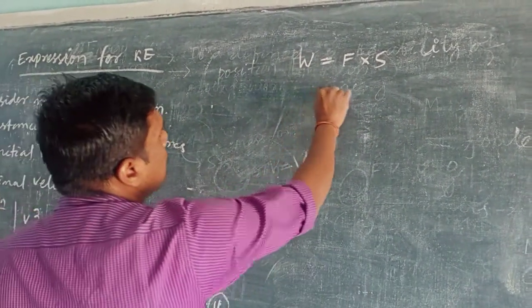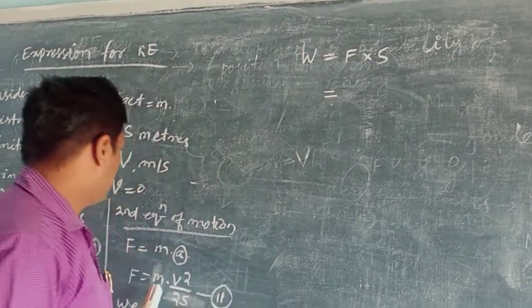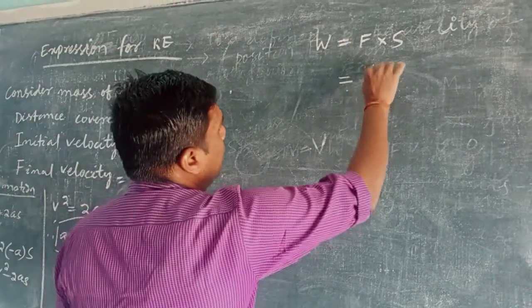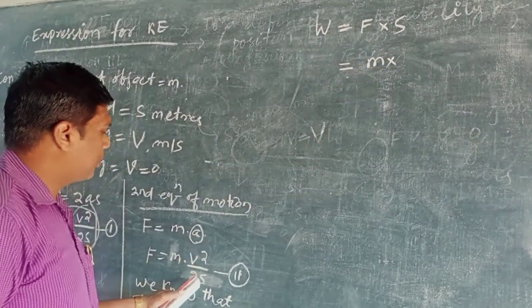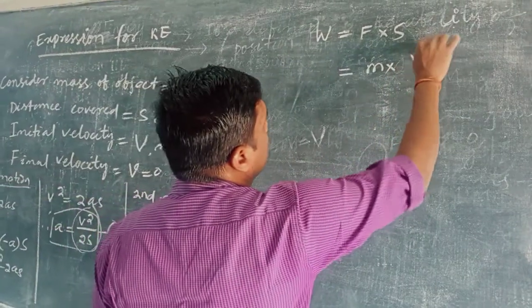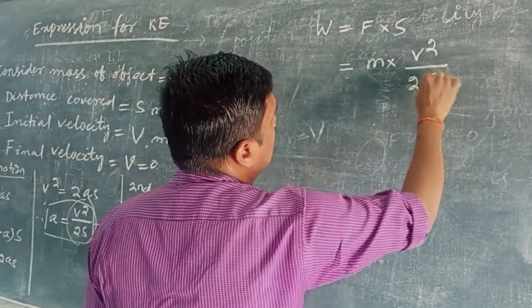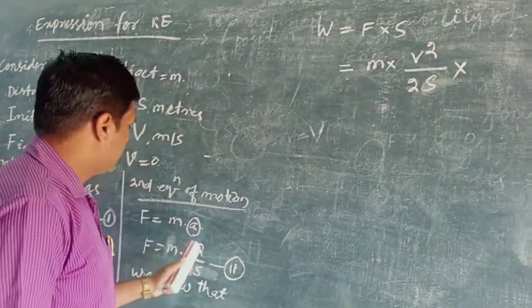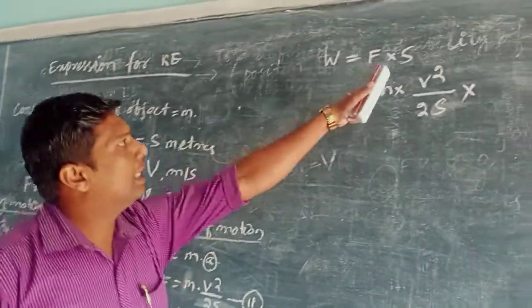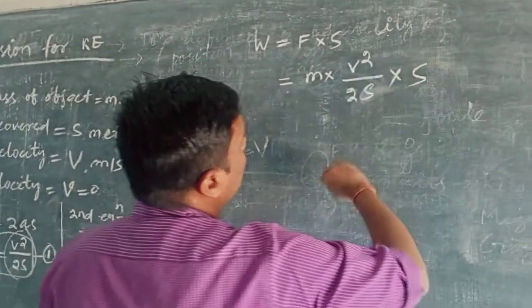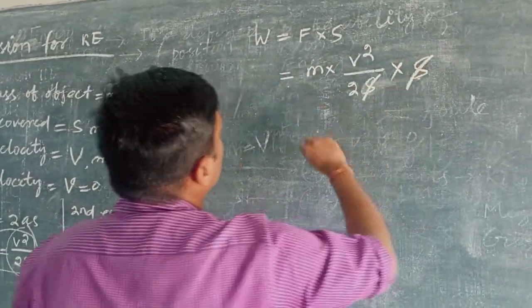That means in this case, what is F equal to? F is equal to m into v square upon 2s, into s. S means this distance s, so s should be cancelled.